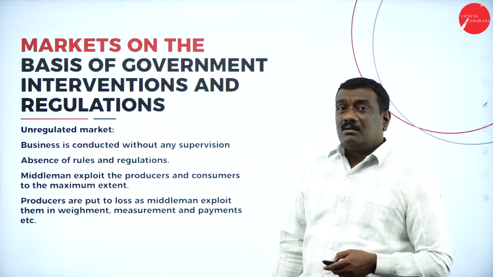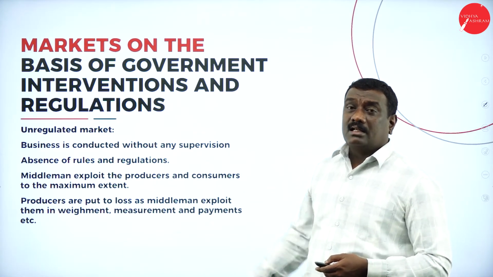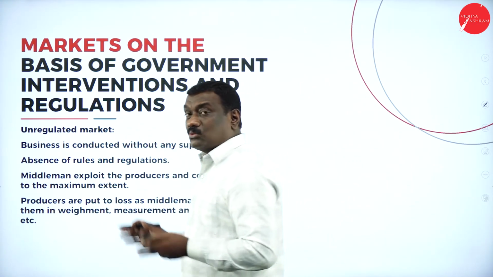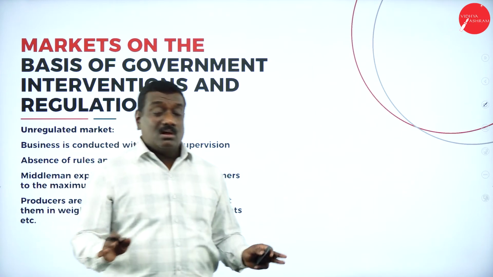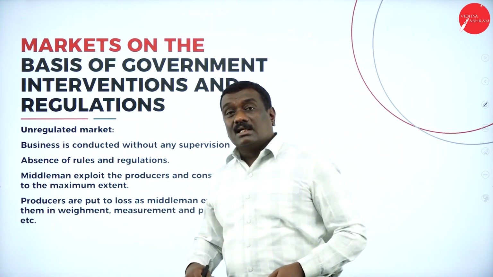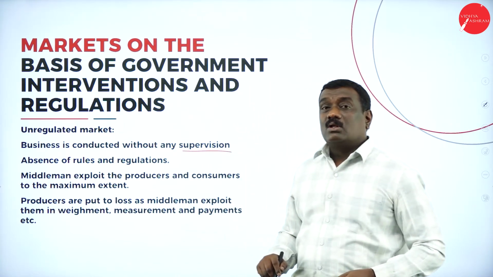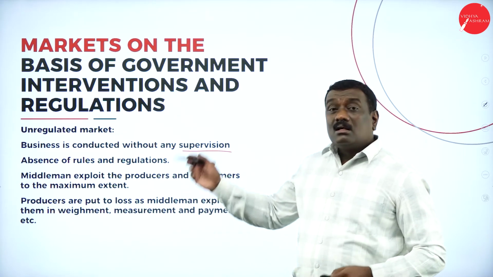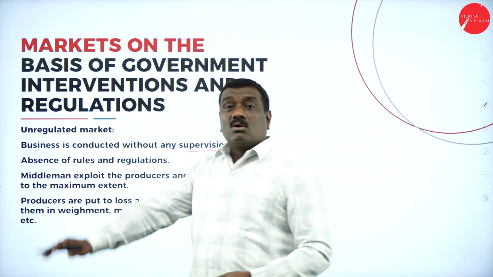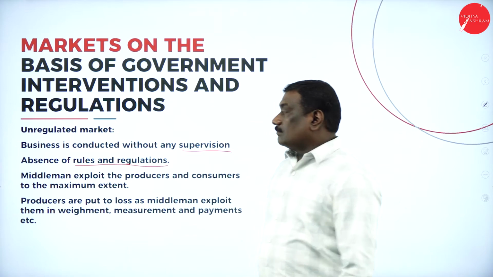Now coming to the unregulated market, students, we can see here the business of this unregulated market is conducted without any kind of supervision. That's what I said. Here there is no control, no supervision. Nobody is going to look into your business, right? So the markets will be doing their activities without supervision. Then there is an absence of rules and regulations. I told you, no government is going to impose any kind of rules and regulations under this particular market.